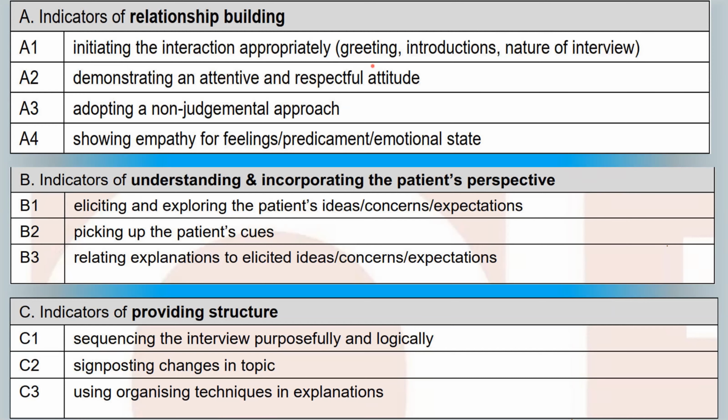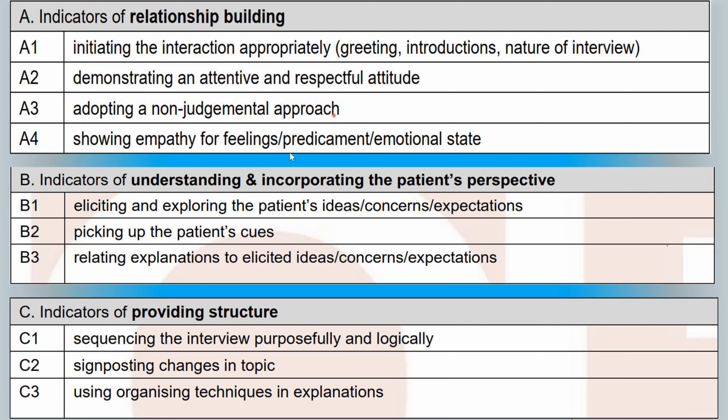And then adopt a non-judgmental approach, that is, be very sensitive to the responses of the patient. You should not be judgmental or mocking or things like that, which may be uncomfortable to the patient. You should not use such language or any gestures, that we call the non-verbal cues.